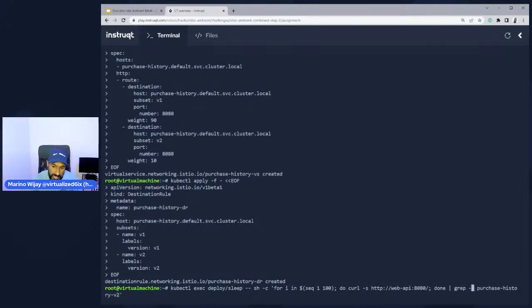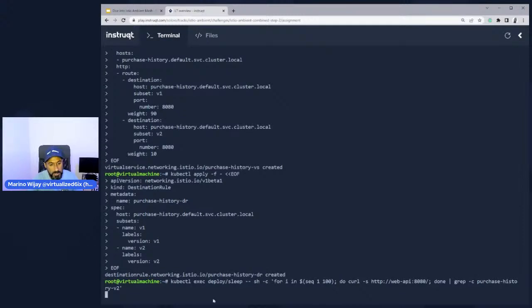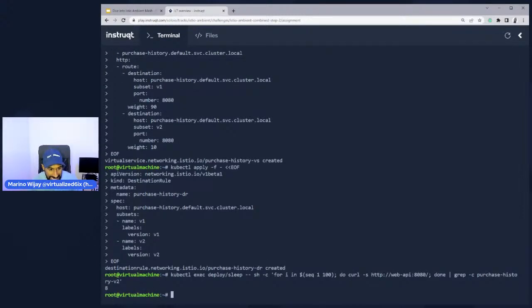This virtual command actually has the -c flag, which will only tell me how many instances went to version 2. Now, if we run this command, I know 10 instances will go to version 2, or approximately 10 instances. But if I do this, here's what you'll get, right? You'll get 8. 8 out of the 100 requests went to version 2.